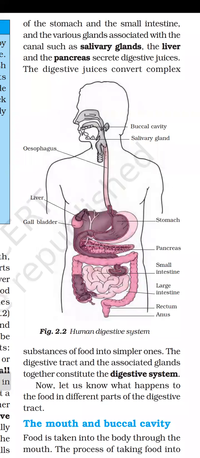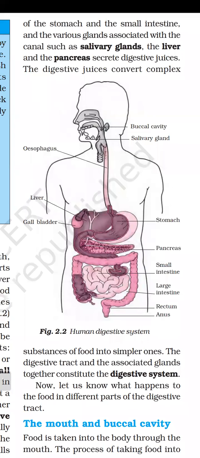In the same way, liver will produce some digestive juices. Pancreas will also produce some digestive juices. The inner wall of the small intestine and the inner part of the stomach all produce some digestive juices, which will break down the complex substance into the simpler one.